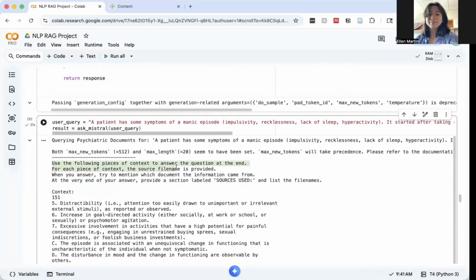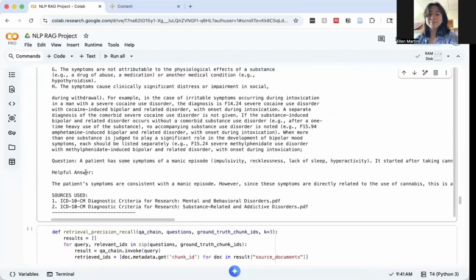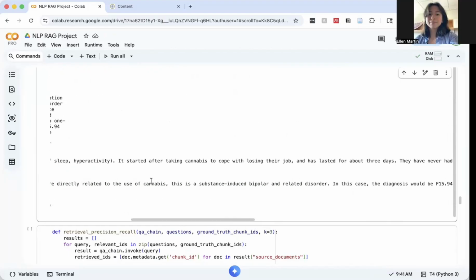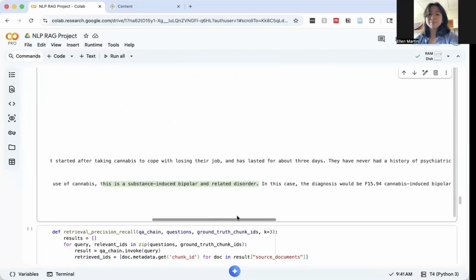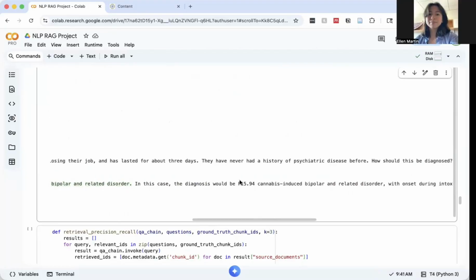So you can see this is the instructions that we gave, the prompt template. And here we have the context. This is the question we asked, and here is the helpful answer. So the patient's symptoms are consistent with a manic episode. However, since these symptoms are directly related to the use of cannabis, this is substance-induced bipolar and related disorder. In this case, the diagnosis would be F15, which is the International Classification of Disease code, cannabis-induced bipolar and related disorder.